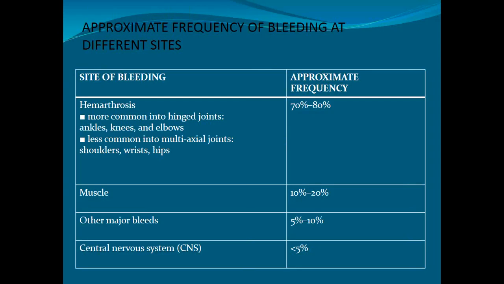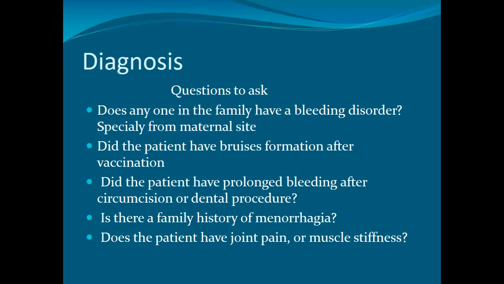Now let's come to the frequency of bleeding into the different anatomical sites. Hemarthrosis is more common in hinge joints: ankles, knees, and elbows. It is less common in multi-axial joints like shoulders, wrists, and hips. The approximate frequency of hemarthrosis is about 70 to 80%. The chances of bleeding into muscles are roughly 10 to 20%, and other joints 5 to 10%. In the central nervous system, there are less than 5% chances of development of bleeding.